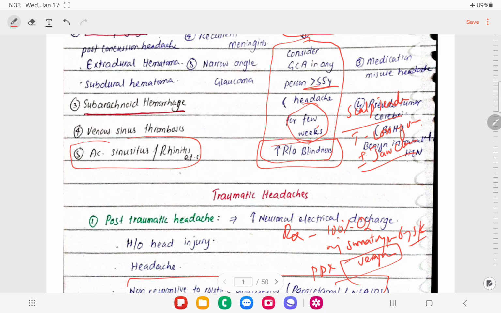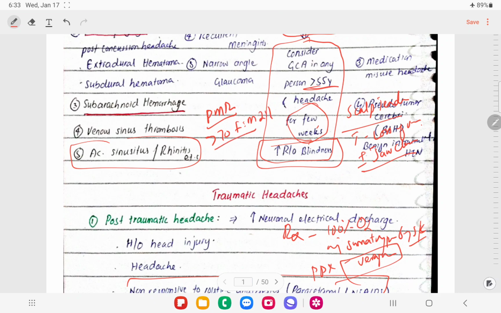We also discussed PMR, polymyalgia rheumatica, one of the variants of giant cell arteritis, right? Here the age is more than 70 and the female to male ratio is 2:1.